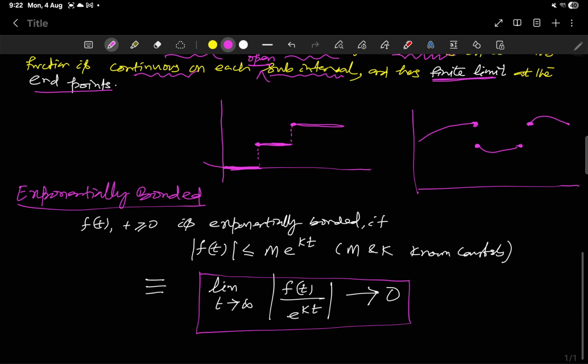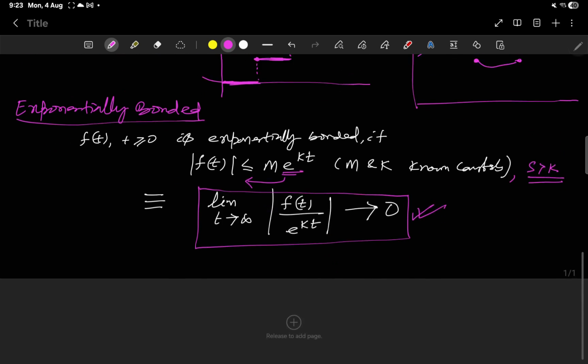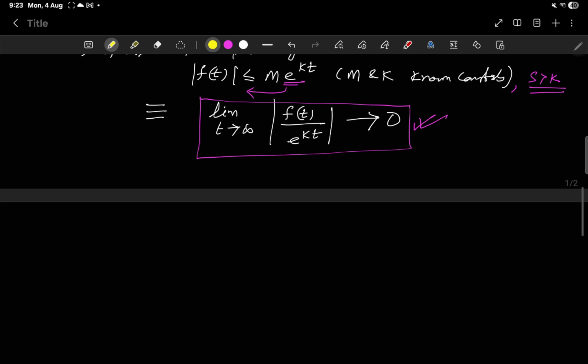You see, if we bring this here to this side we can verify it. And it holds as long as s is greater than k. Okay. So now how are a bounded function and an exponentially bounded function related? Coming to a bounded function.